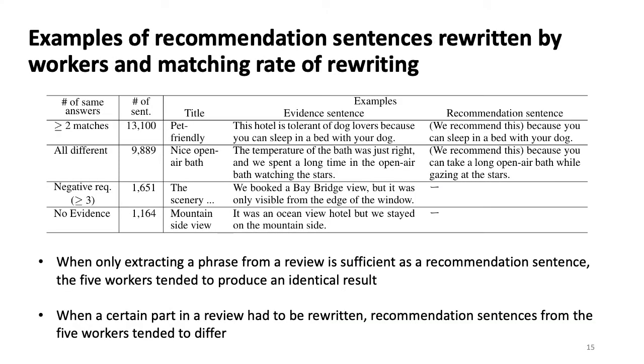This table shows the number of exact matches of the 5 workers for the created recommendation sentence. When only extracting a phrase from a review is sufficient as a recommendation sentence, the 5 workers tend to produce an identical result. On the other hand, when a certain part of a review had to be rewritten, recommendation sentences from the 5 workers tend to differ.